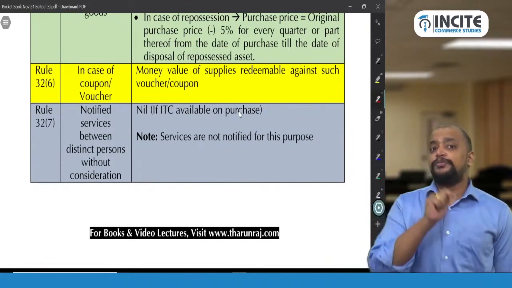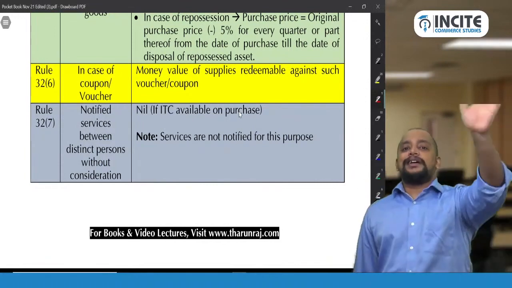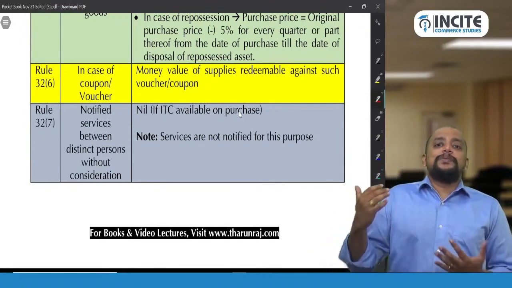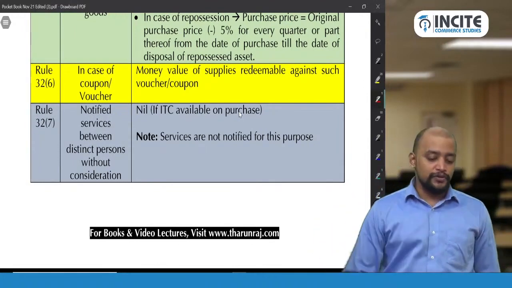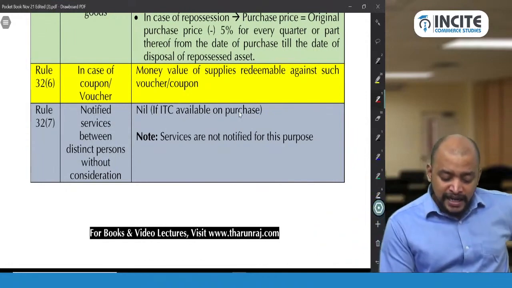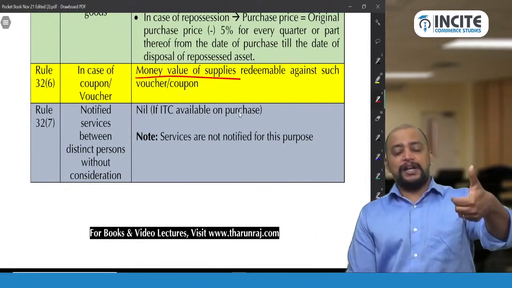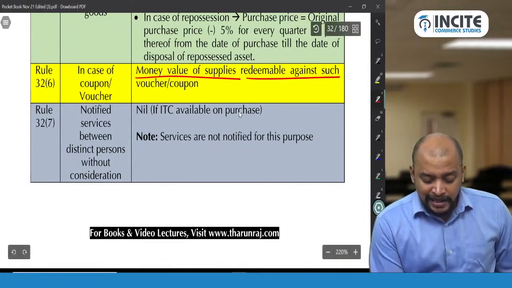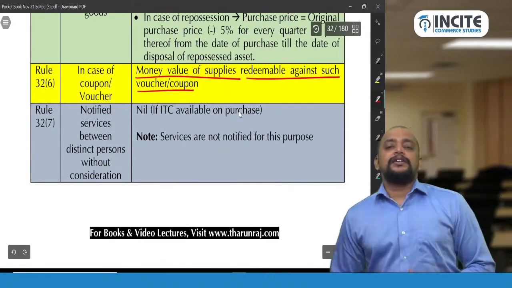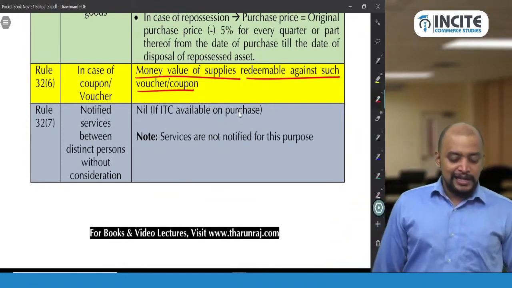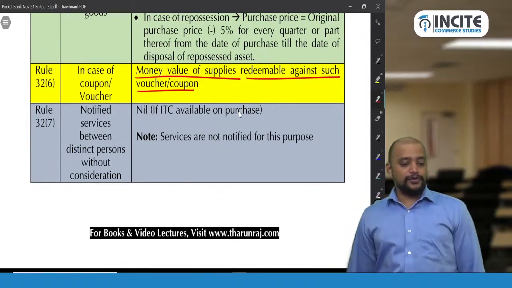At the time of issuance of the voucher, what will be taken as the value on which GST is payable? What is the value of the perfume bottle? That will be taken as the value. So the redeemable value of that voucher will be taken as the value of the voucher. The money value of supplies redeemable against such voucher will be taken. So the perfume bottle price will be taken as the value in this case. That is in case of a coupon or voucher.